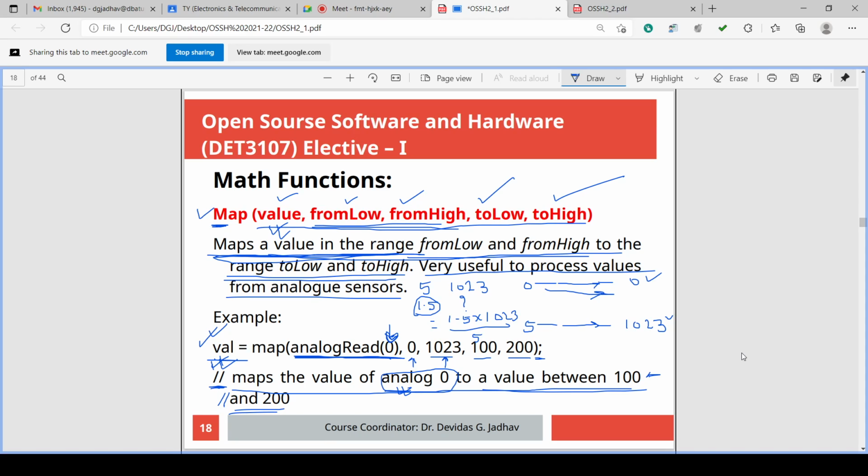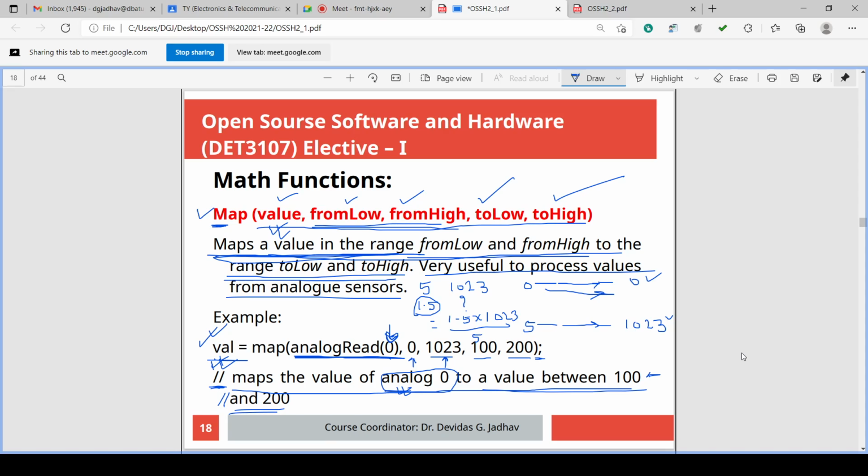So the logic is completely wrong. We have read sensor value 2.5 and we have used the constraint. So above 255 it is equivalent to 255, and 255 is outputted, then the output analog voltage is 5 volt. So it is completely wrong. It is showing 2.5 as 5 volt.